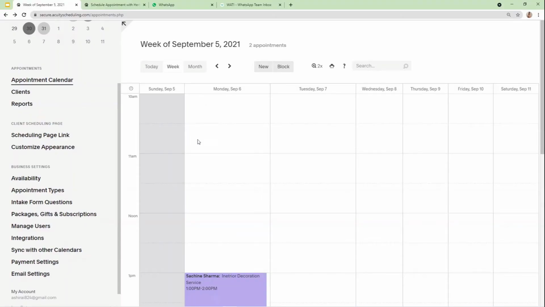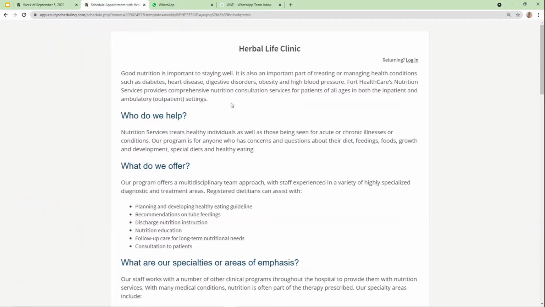Okay guys, so this is the page of Acuity Scheduling. Here I already created my account and started using it to manage my online appointments for my business, which is Nutritionist Clinic. Further in the video, I am going to tell you how you can also start using Acuity Scheduling for your business services and manage your online appointments. From the scheduling page link, I created a page for my Herbalife clinic, which is a nutritionist clinic.